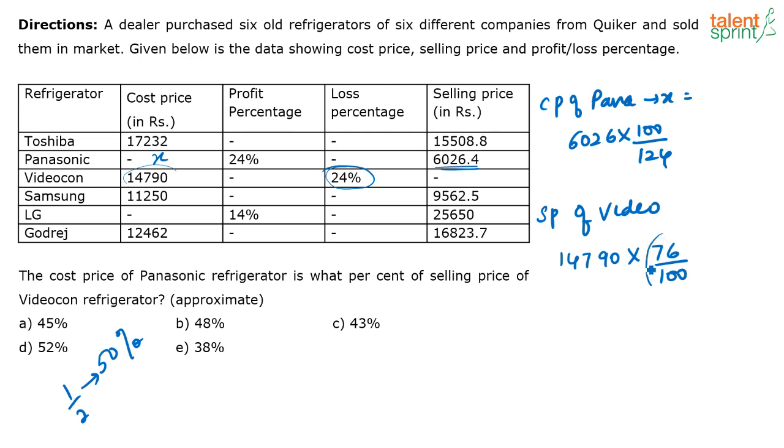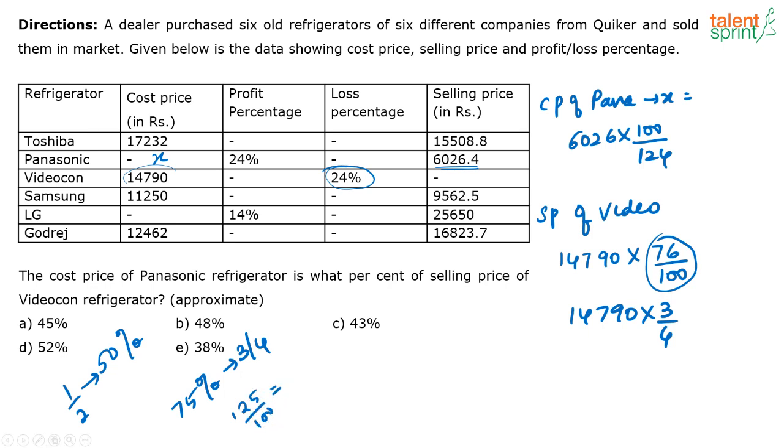Similarly, you have 76% here. Now, I don't know the exact fraction for 76%, but what is 75%? 75% is nothing but 3 by 4. So, you can take this as 3 by 4, correct? 14790 into 3 by 4. That will be the approximate selling price of Videocon. Similarly, here you have 100 by 124. See, again, I know 125 by 100, correct? This is nothing but 5 by 4 in terms of fractions.